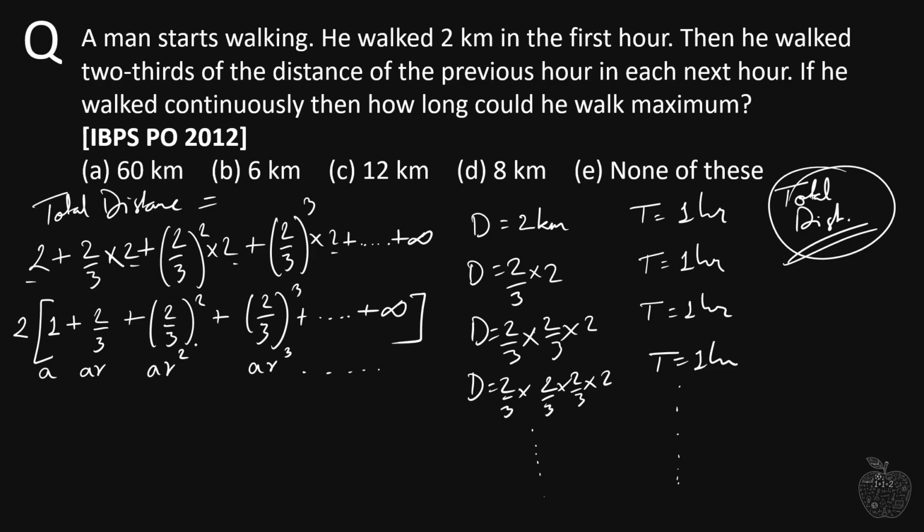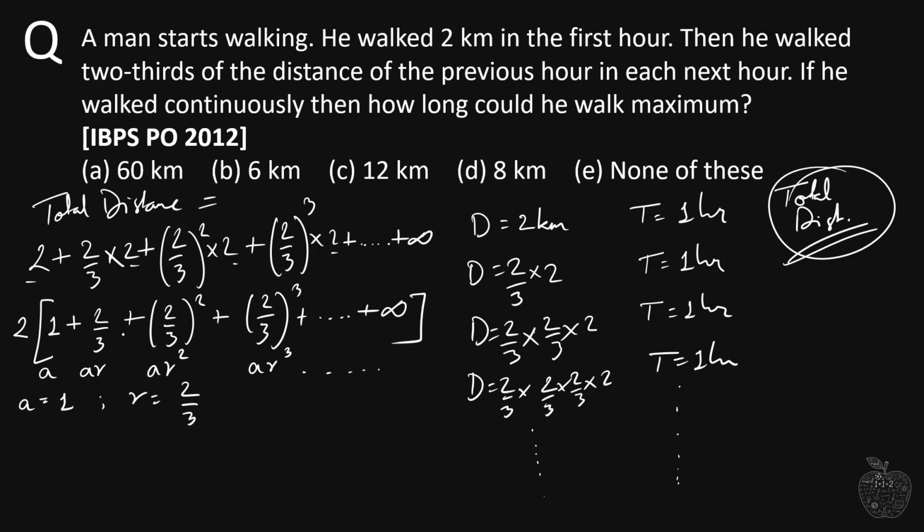This looks like a geometric progression where a is 1 here and r is 2/3. If you are confused about how r is calculated, it is calculated by dividing a term by its preceding term. So here 2/3 divided by 1 will be 2/3. Here (2/3) square divided by 2/3 will be again 2/3. Here (2/3) cube divided by (2/3) square will be again 2/3. So that's how you calculate the common ratio r.